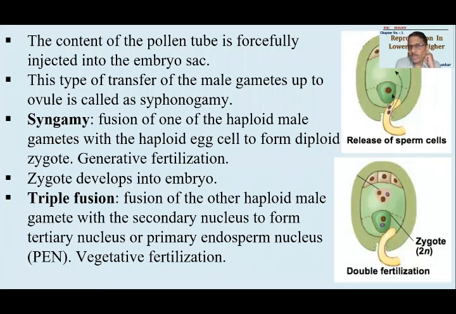Zygote that is formed is diploid because zygote is formed by fusion of one haploid male gamete and one haploid female gamete. So zygote is diploid in nature. Okay, and primary endosperm nucleus is triploid in nature. Primary endosperm nucleus is triploid in nature. Triploid का मतलब समझ गए आपको? हाँ, so remember this very well. कुछ questions format करेंगे इसके ऊपर.